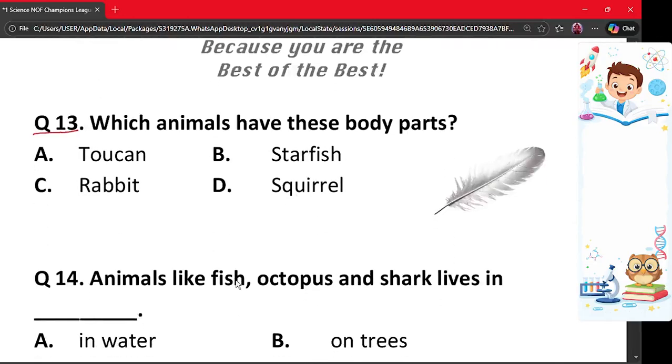Our next question is question number 13. Which animal has these body parts? A. Toucan, B. Starfish, C. Rabbit and D. Squirrel. So here we can see a feather. So feather is which animal's body part? The body part shown in the picture belongs to a bird with a beak and wings, and toucan is a bird. So option A is the correct answer.